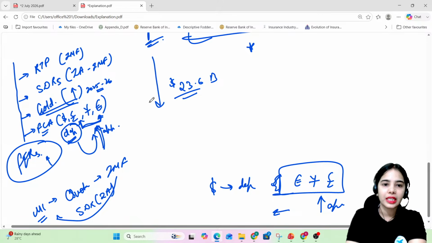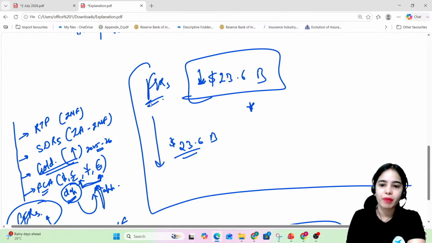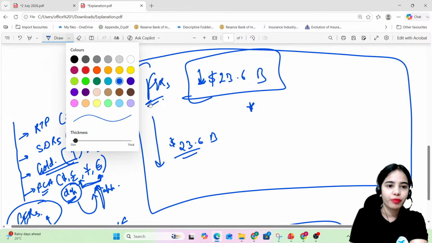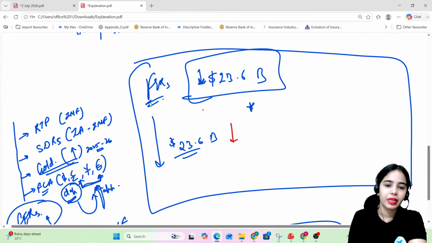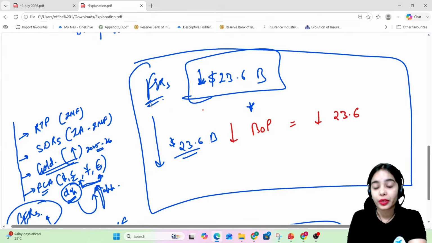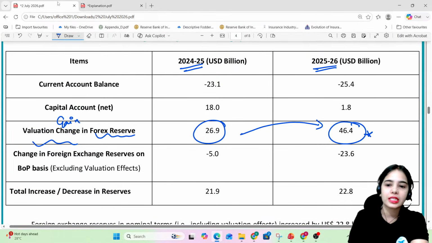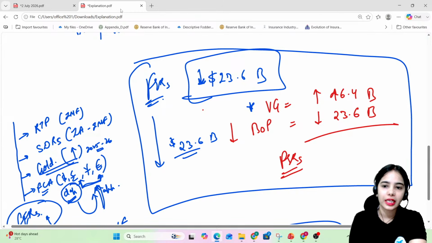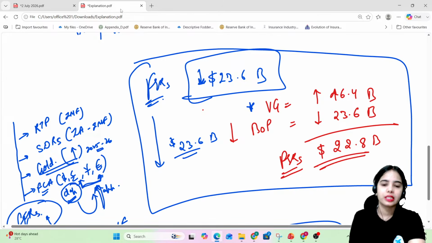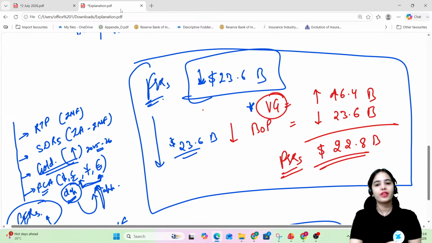Now, what is happening is that the foreign exchange reserves declined because of the balance of payment situation. Because of the balance of payment situation, the foreign exchange reserves declined by $23.6 billion. While because of the valuation gain, the foreign exchange reserves increased by $46.4 billion. Okay? $46.4 billion. So what is the actual change in the foreign exchange reserves? That you can see, $22.8 billion. This is the actual change in the foreign exchange reserves after taking the valuation gain into account.